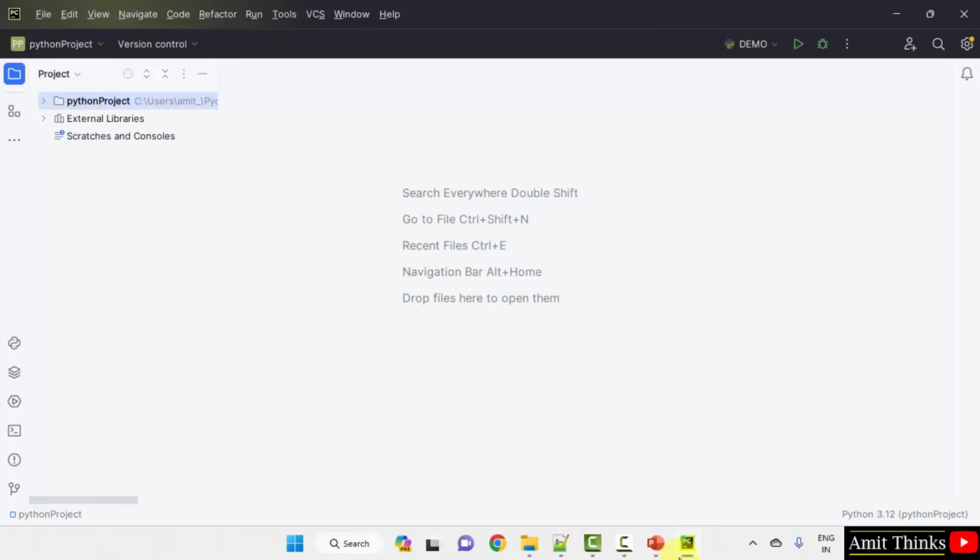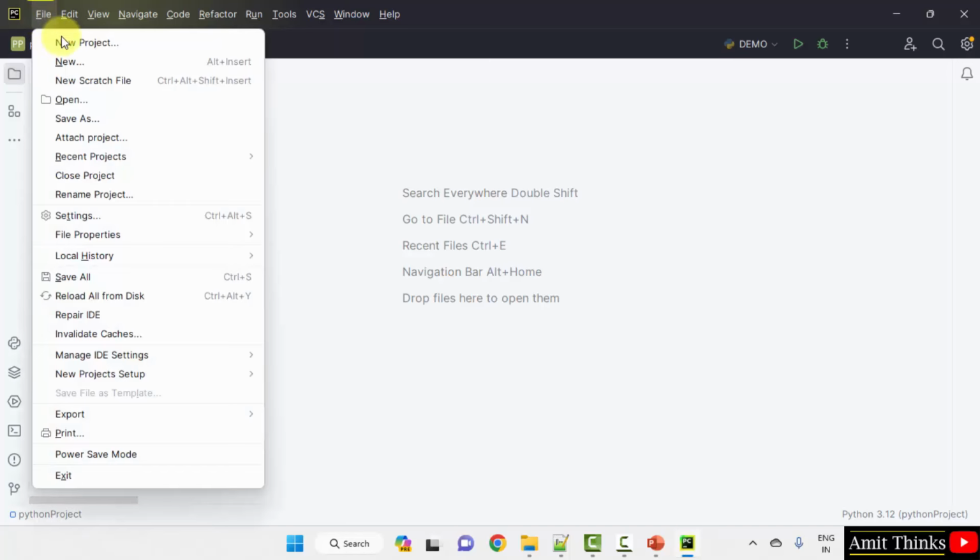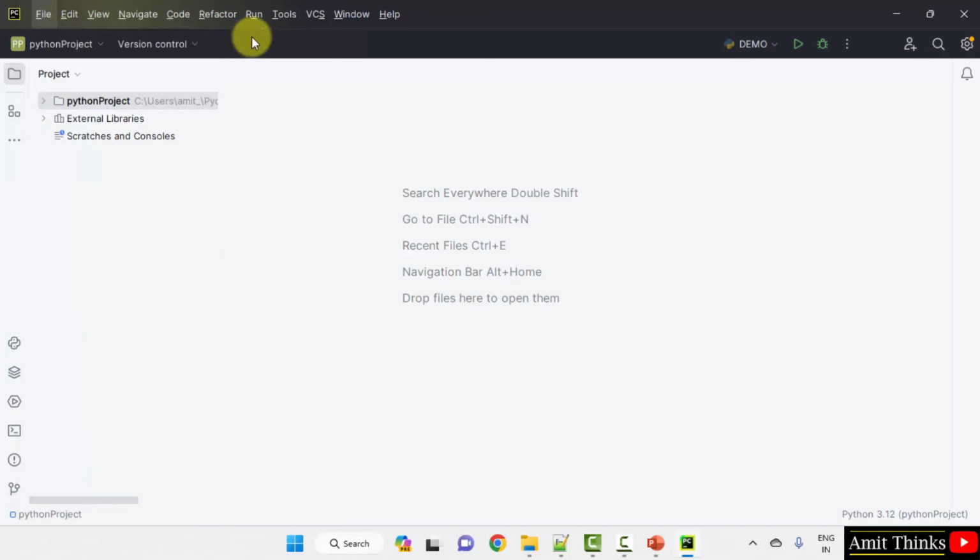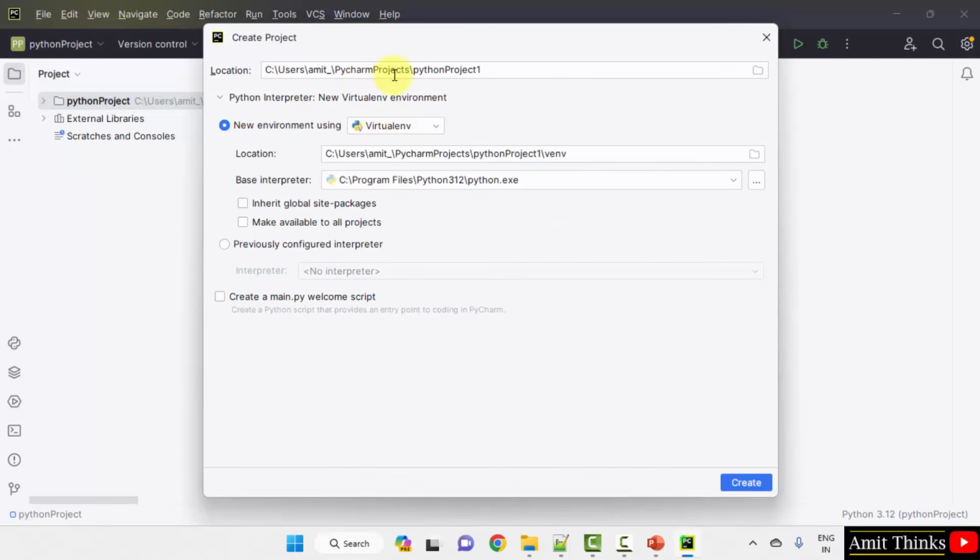We are using the free and open source version of PyCharm, that is PyCharm Community Edition. Create a new project, go to file, new project. Okay, you can add any name to your project, and here is the path of the project. Click create.